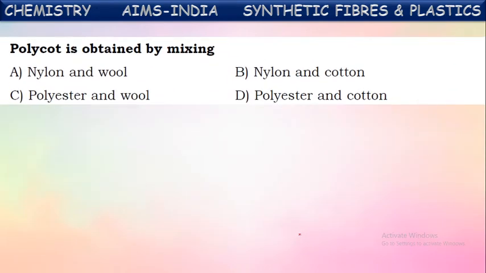Next, polycot is obtained by mixing. We have discussed blended fibers. What are blended fibers?